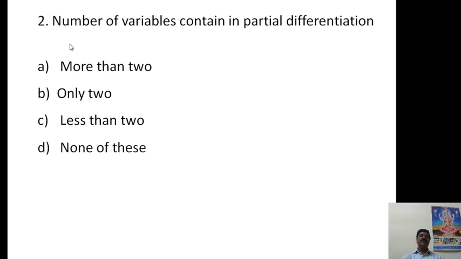Then the second question: number of variables contained in partial differentiation. First option, more than 1. B option, only 2. C, less than 2. And D is none of these. I will give you 10 seconds. You can think and you have to answer.